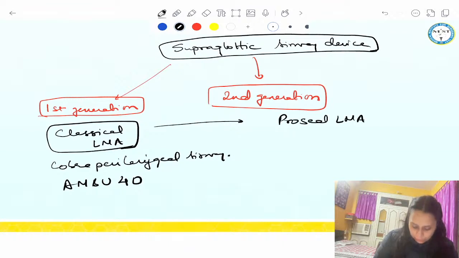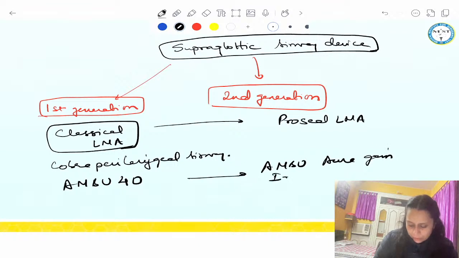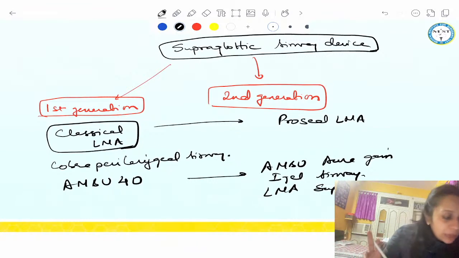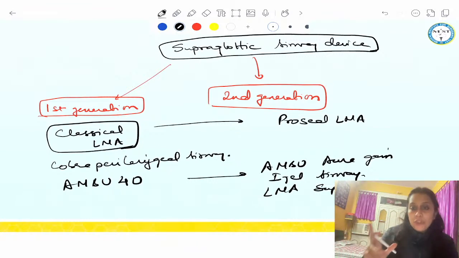Then your Ambu AuraGain. Then your iGel airway, and your LMA Supreme. So these are the important second generation. Names are important. You need to remember the name. Ambu 40 has been asked. Ambu AuraGain has been asked. LMA Supreme is in the options when these questions were asked. So which is second generation, which is first generation, you have to remember.